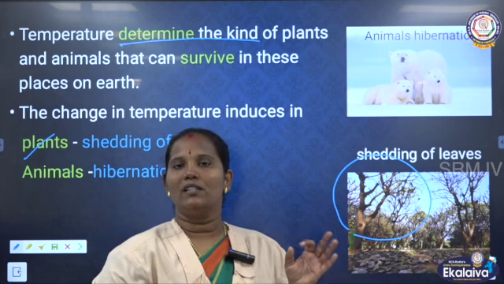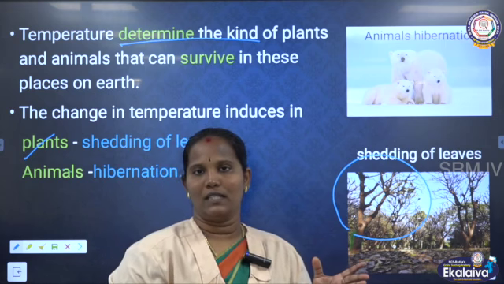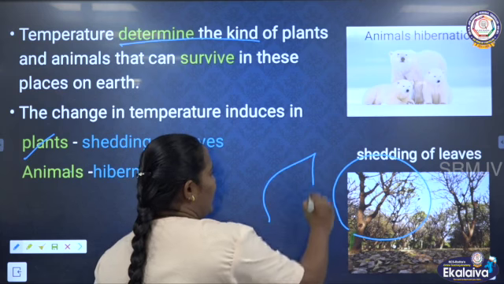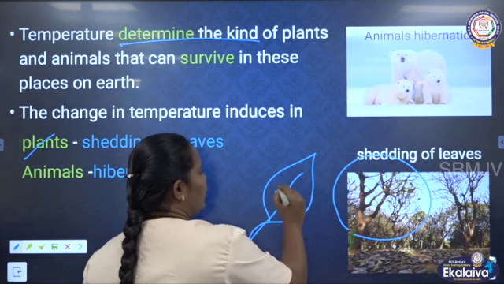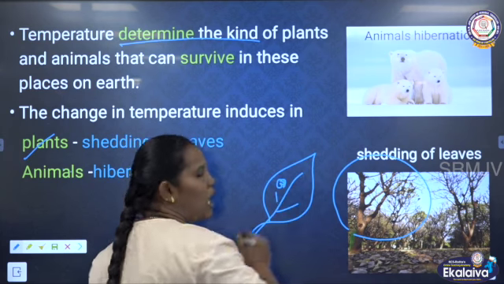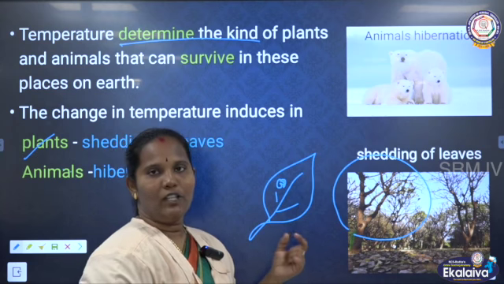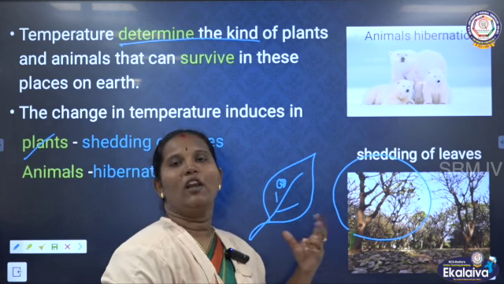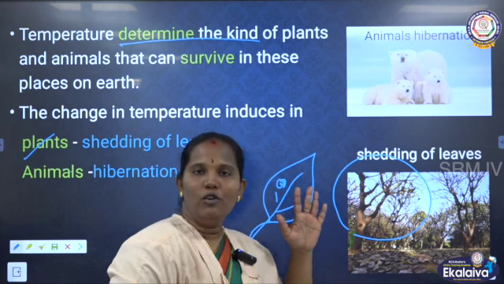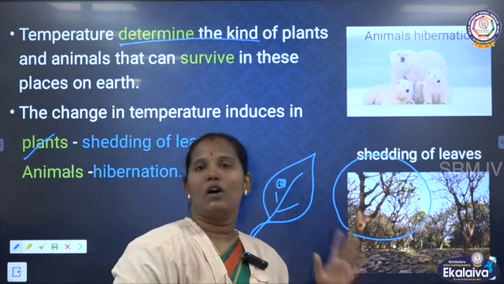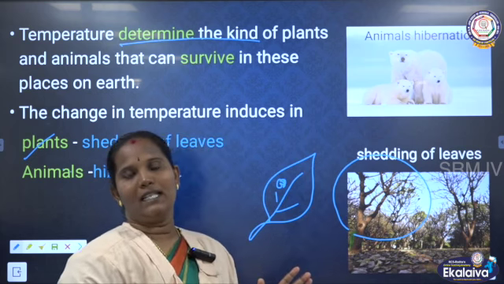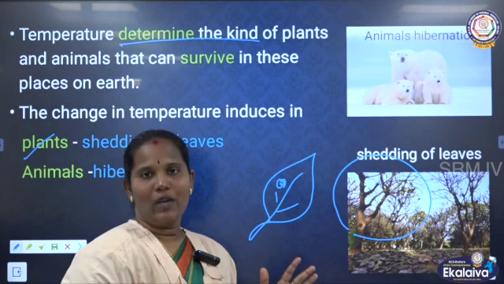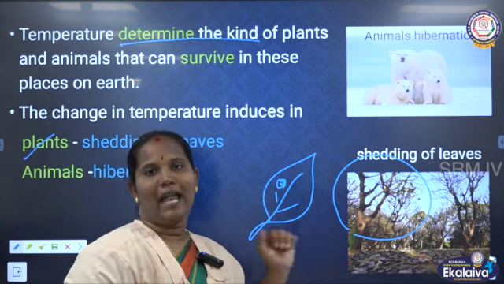If enough water is not there, they cannot do photosynthesis, because the leaf has stomata, small holes. During photosynthesis and transpiration, they can lose water. So they have to avoid the loss of water during winter because they cannot get enough water. That's why they shed their leaves during autumn.